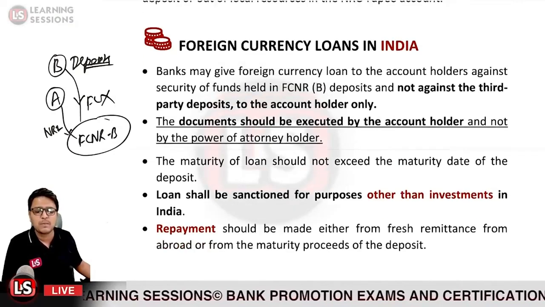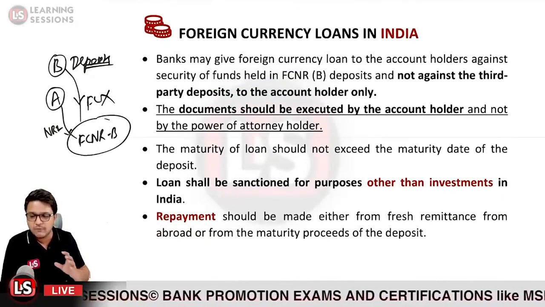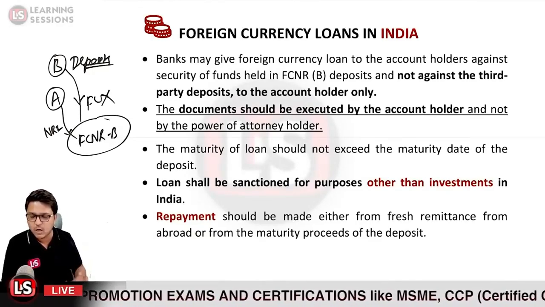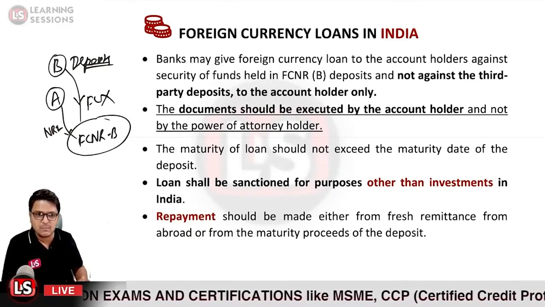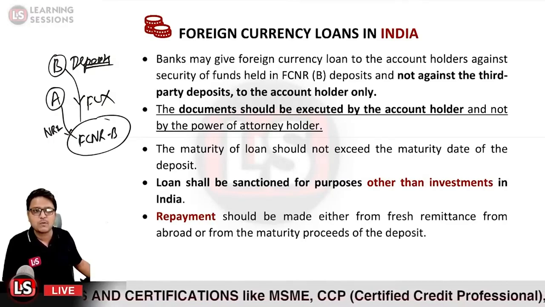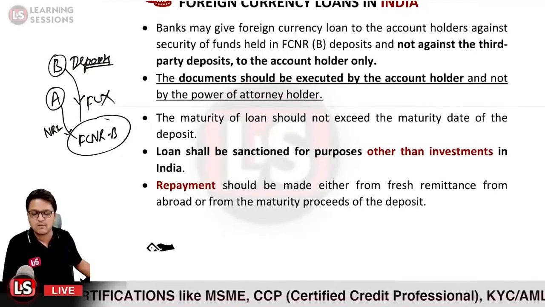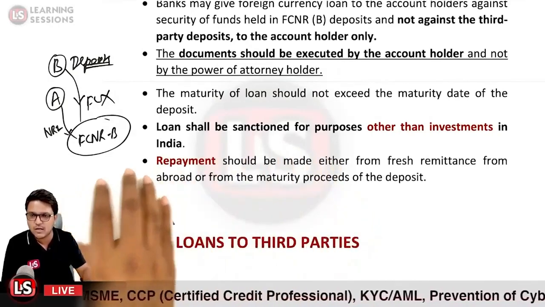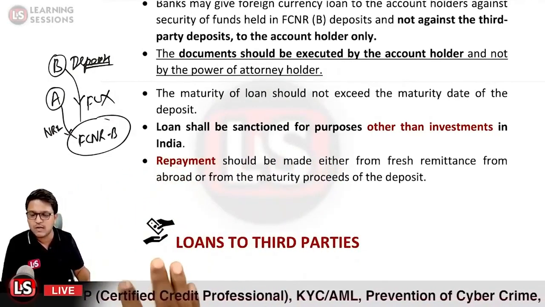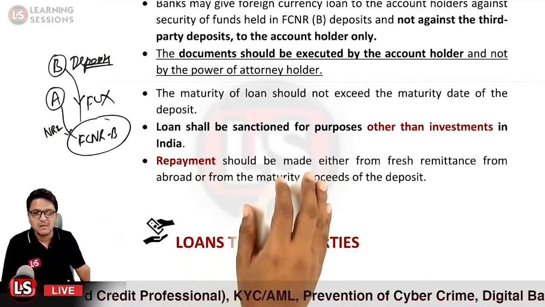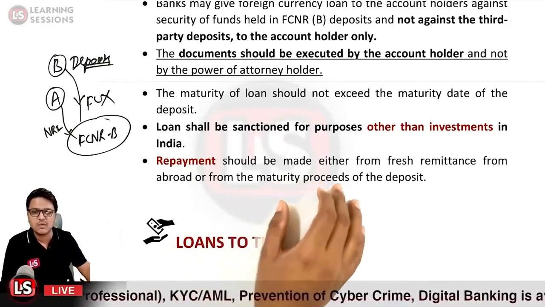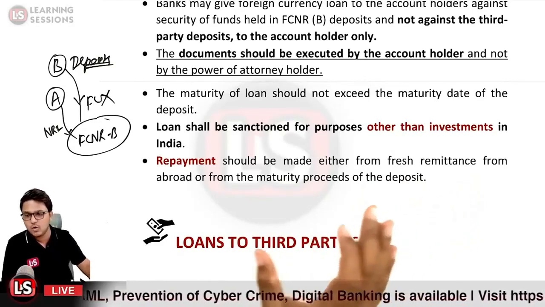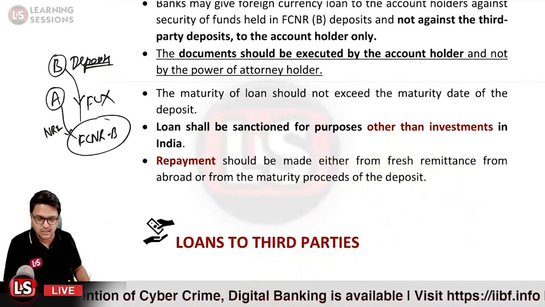And repayment should be done either from fresh inward remittances, so the amount can be repaid out of it, or out of the maturity proceeds of the deposit. It cannot be the case that the amount in the NRE or NRO account is used to repay the loan, because the NRE and NRO accounts are maintained in Indian rupees, so that cannot be utilized to pay the loan availed against the FCNR balances. Is it clear?